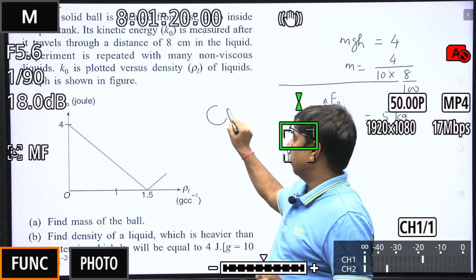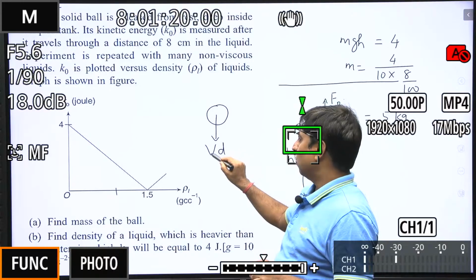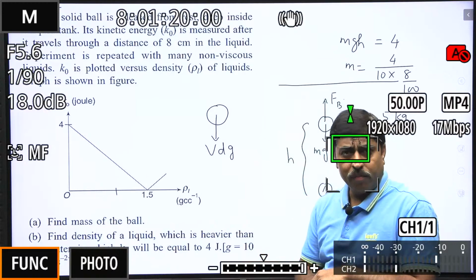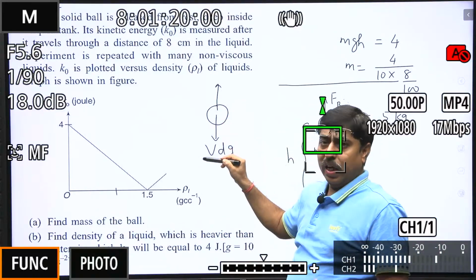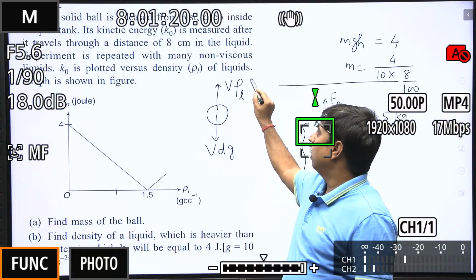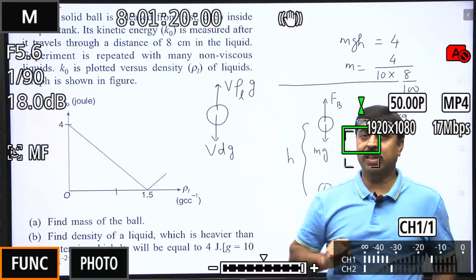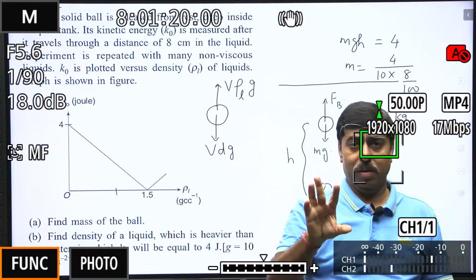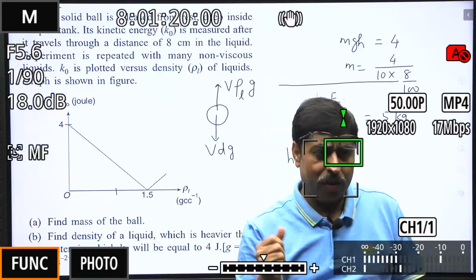Look at this situation. A ball has volume V. Let us say its density is D. The volume into density is mass into G. This is weight of the ball. अगर लिक्विड की डेंसिटी रो एल है, then the buoyancy force acting on the ball is V rho L into G, right? If rho L is same as D, if density of liquid and density of ball are same, then obviously there is no net force. So there will be no acceleration.